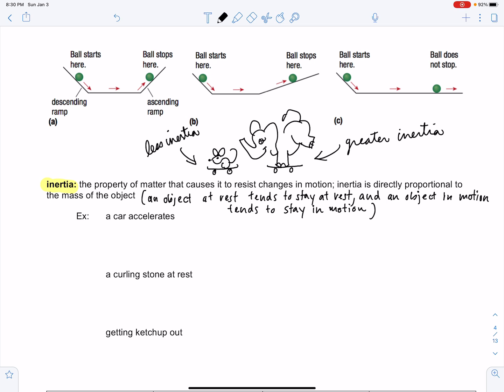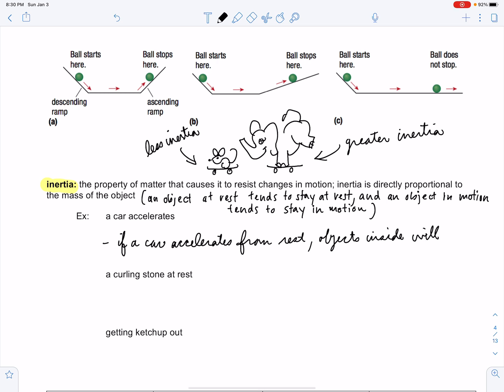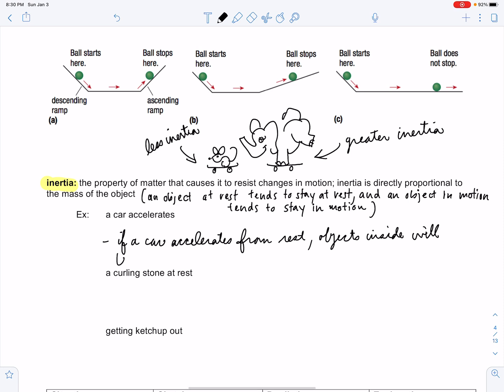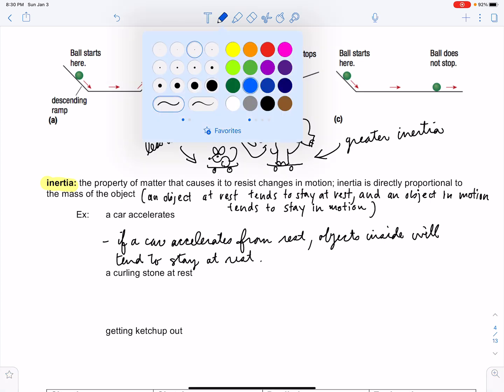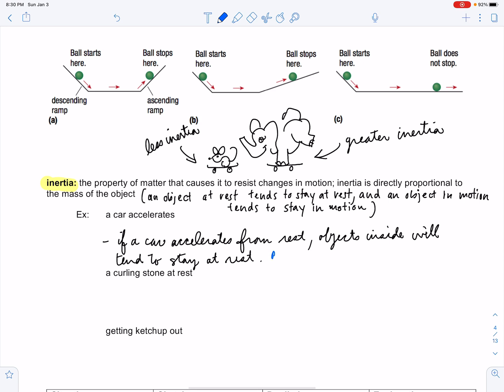So we can write a little summary of that. If a car accelerates from rest, objects inside will tend to stay at rest. And the experience or sensation that you feel is that you'll be pushed back into the seat of the car.